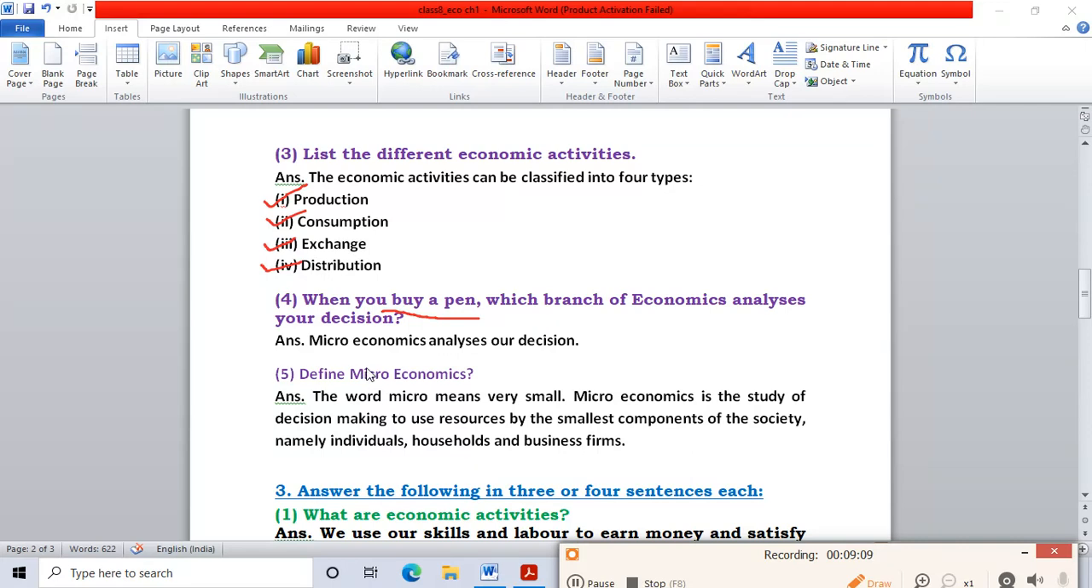It is microeconomics, because it is a small decision. It is a study of economics at a very small level. So microeconomics analyzes our decision. This answer you have to write over there. Next question is define microeconomics.